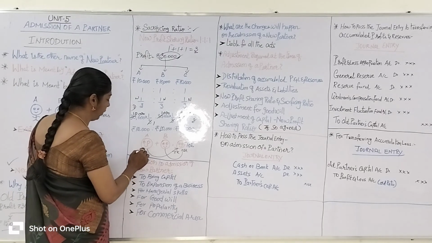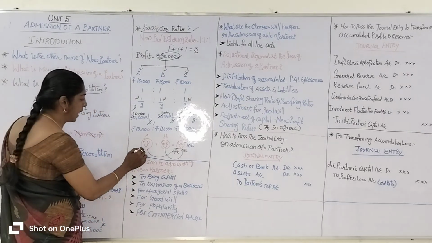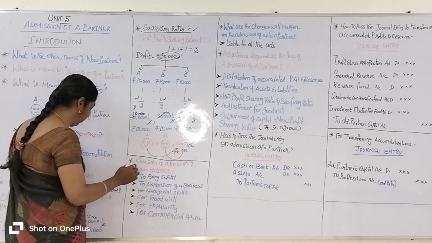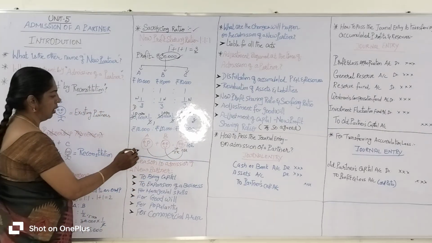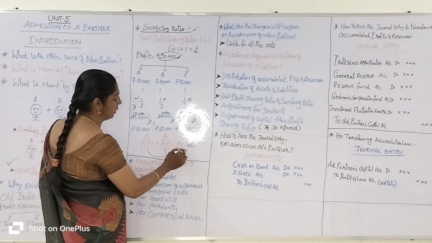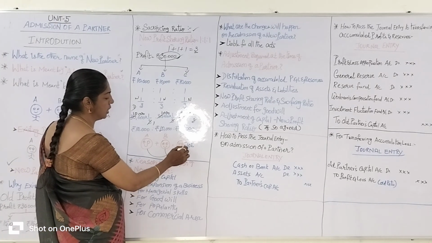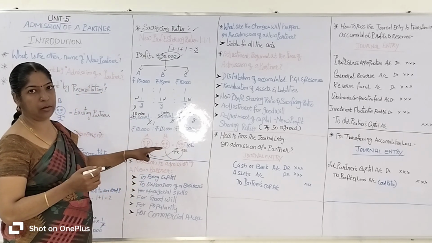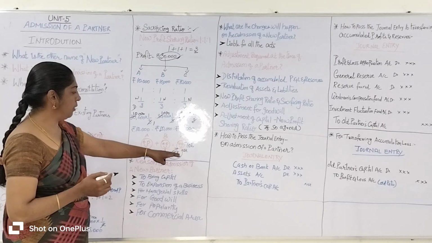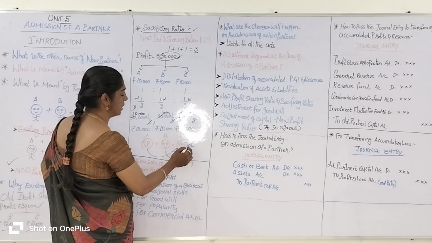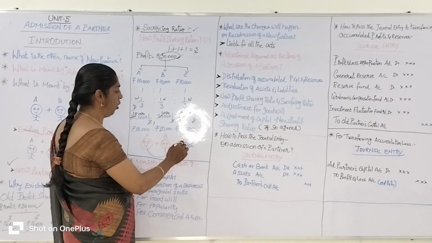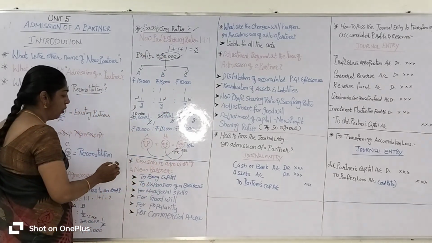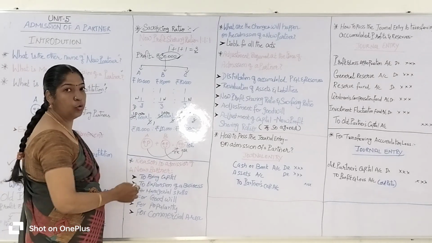Listen, from 15,000 rupees A sacrifices 5,000 to C. In the same way, from the 15,000, B sacrifices 5,000 to C. So both are sacrificing their profit to give it to C. 5,000 plus 5,000, C gets 10,000 rupees profit. This is called the sacrificing ratio. Do you understand? Listen, what is the reason for the admission of a new partner?